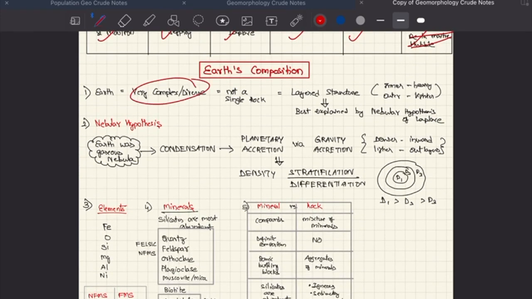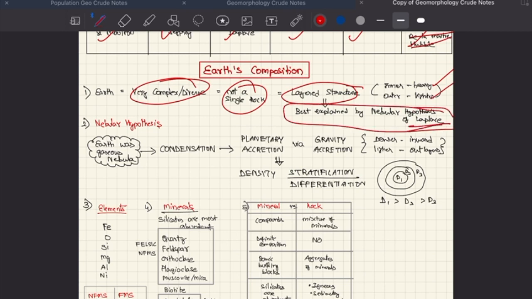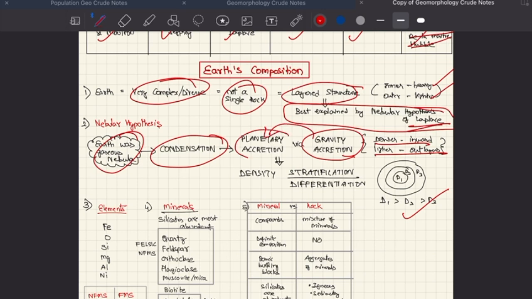Earth is very complex and diverse. It's not a single rock. It has a layered structure with inner layers being heavy and outer layers being lighter. This is best explained by the nebular hypothesis of Laplace. According to it, Earth was a gaseous nebula. Later, it condensed, and through a process called gravity accretion, denser materials went inward and lighter materials outward. So D1 greater than D2 greater than D3. It resulted in planetary accretion, density stratification or differentiation, which is this thing.